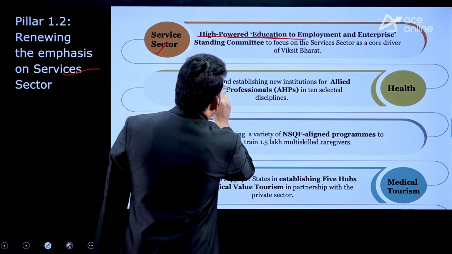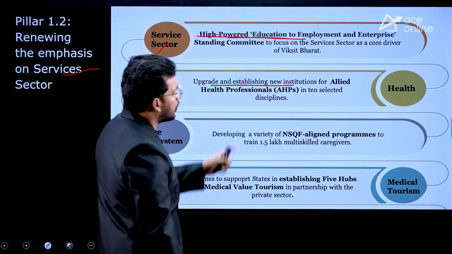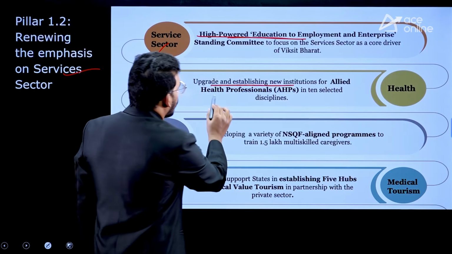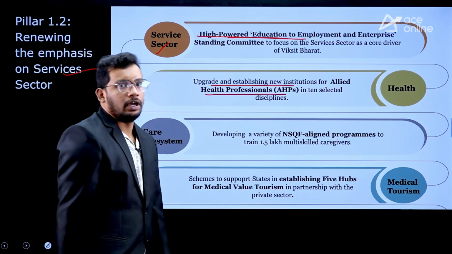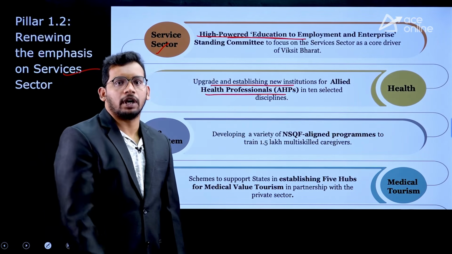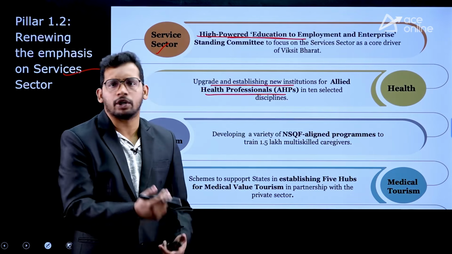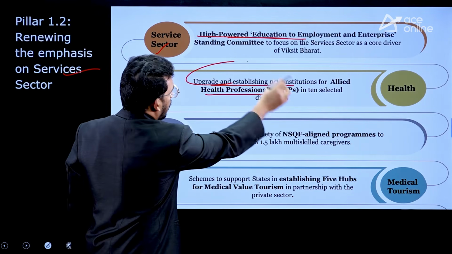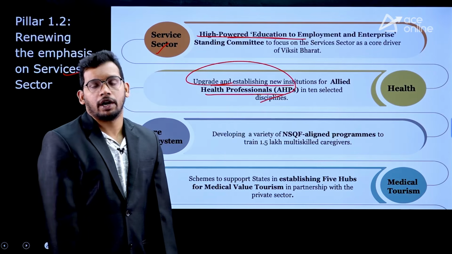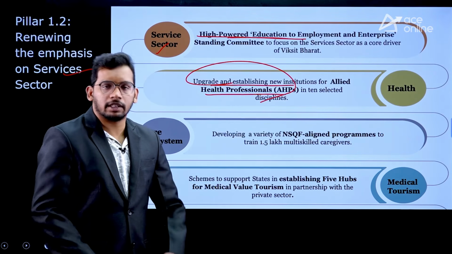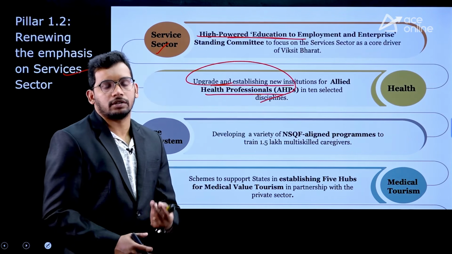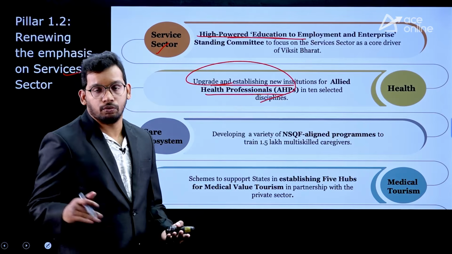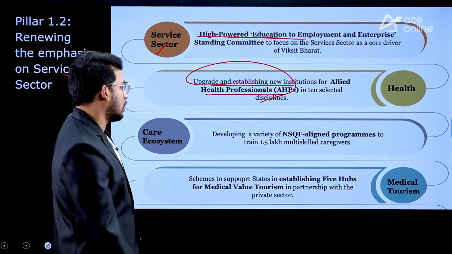Next, government is going to upgrade and establish new institutions related to allied health professionals. Allied health means Ayurveda, Unani, Yoga, these are all related to health. So government is going to upgrade and establish new institutions related to other fields of health. Rather than direct doctors, they are going to support the other professionals who are working in relevant sectors.